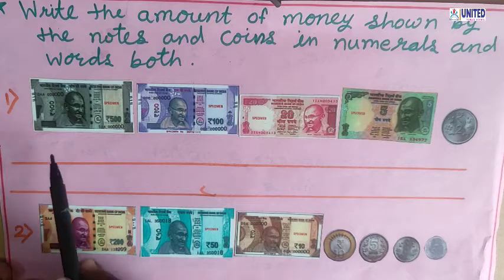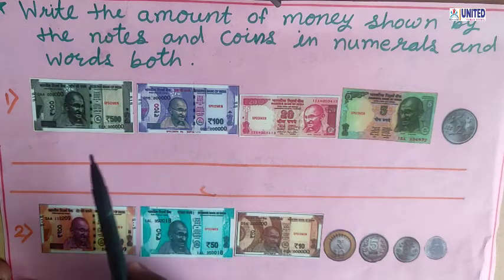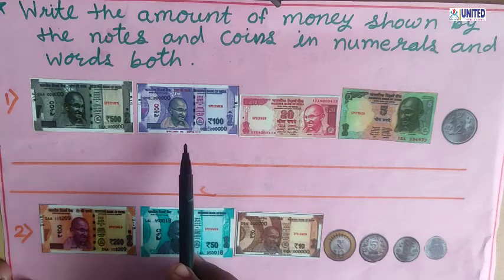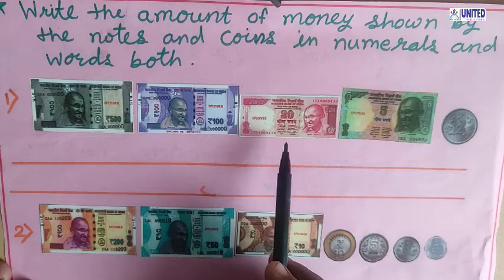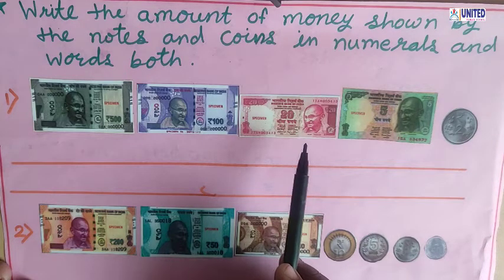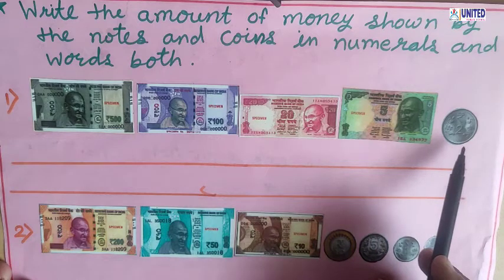So first of all see which notes are here: 500, then 100. So 500 plus 100, 600. Now 600 plus 20, so 620. Now 620 plus the 5 rupees note, so 625, and then the 2 rupees coin.